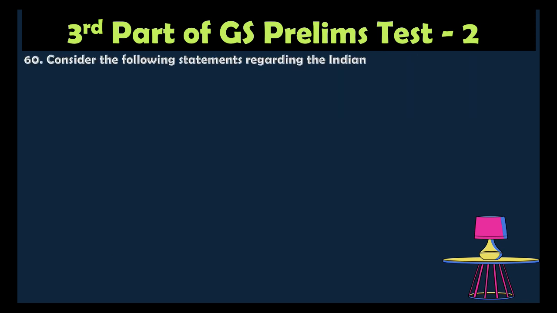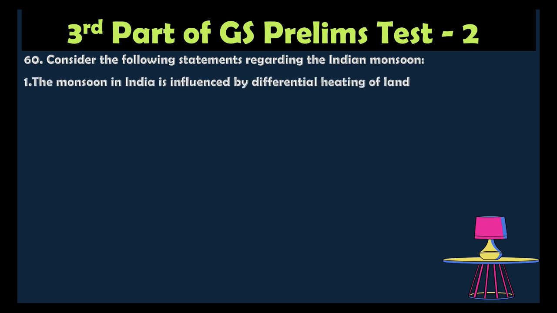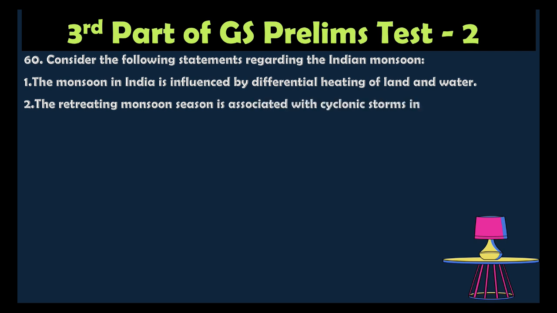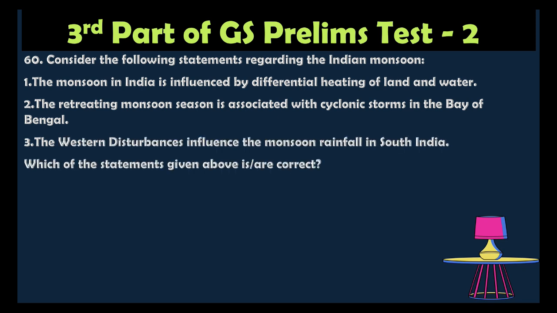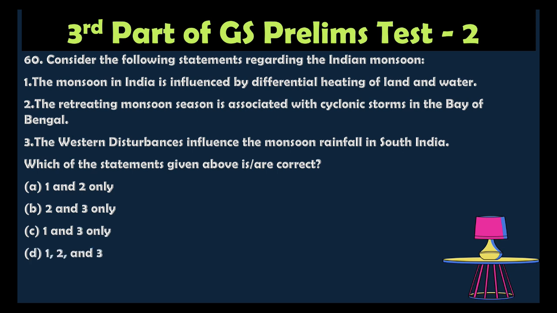Question number 60. Consider the following statements regarding the Indian monsoon. 1. The monsoon in India is influenced by the differential heating of land and water. 2. The retreating monsoon season is associated with cyclonic storms in the Bay of Bengal. 3. Western disturbance influences the monsoon rainfall in South India. Which of the statements given above is correct? Option A, 1 and 2 only. Option B, 2 and 3 only. Option C, 1 and 3 only. Option D, 1, 2 and 3.